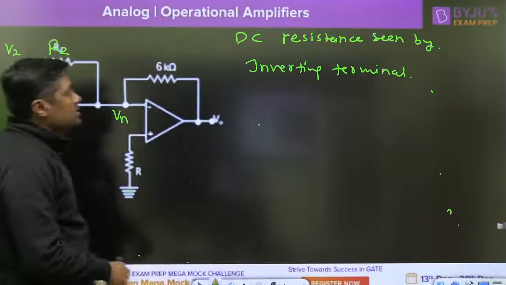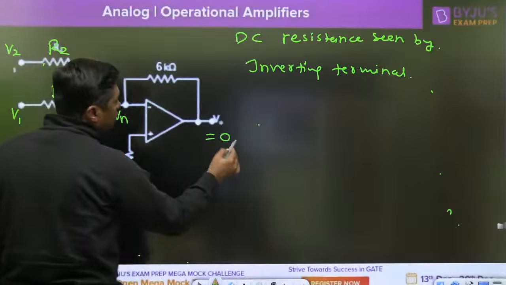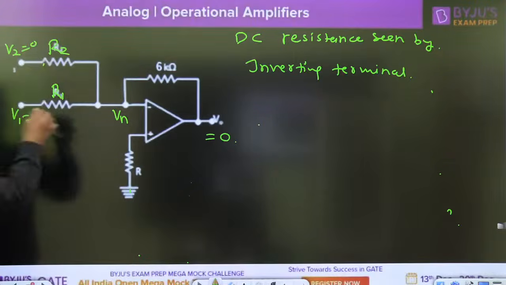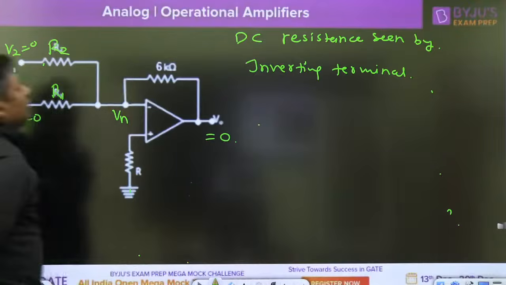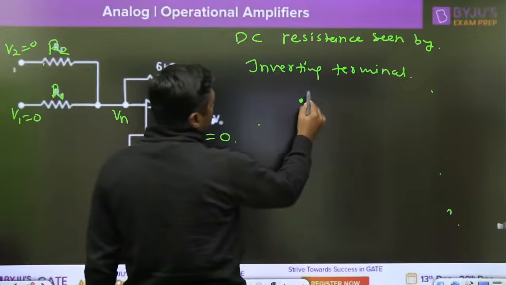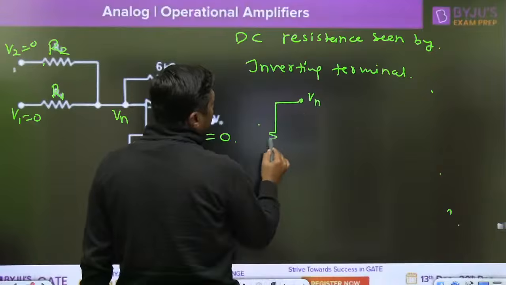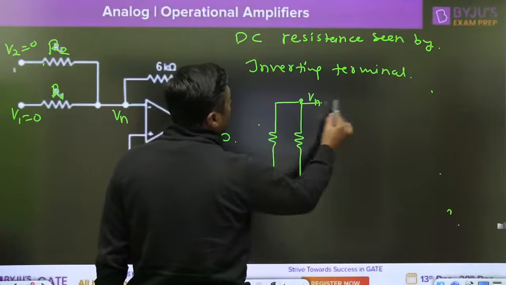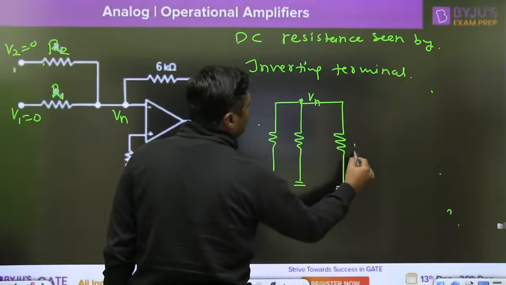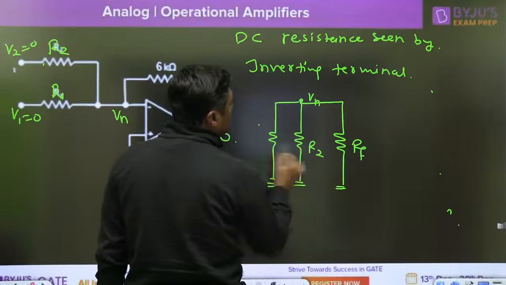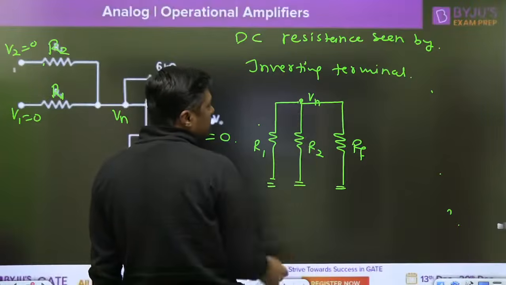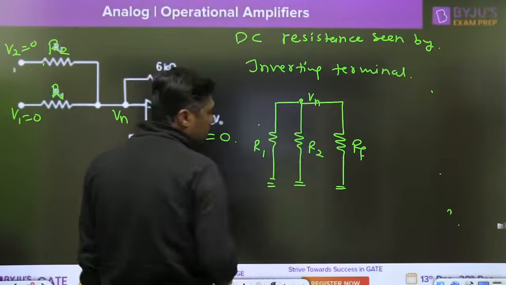What is the meaning of this? First of all, make the output 0, that is balanced. Make V1 equal to 0. Make all the input signals equal to 0. Now put here, that is the Vn. Which resistors are connected? R1 to ground, R2 to ground, and RF connected to what? Ground. All are connected in parallel with respect to Vn, with respect to ground. That is called the DC resistance seen by the inverting terminal.